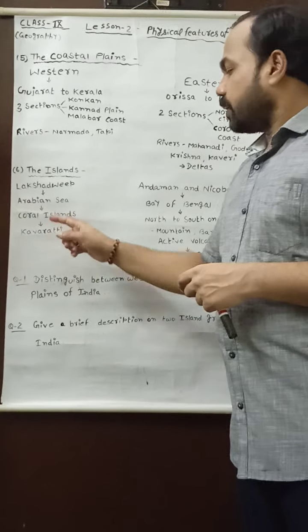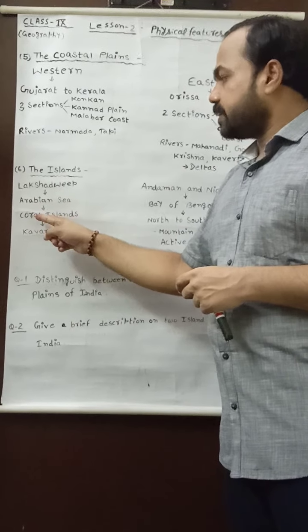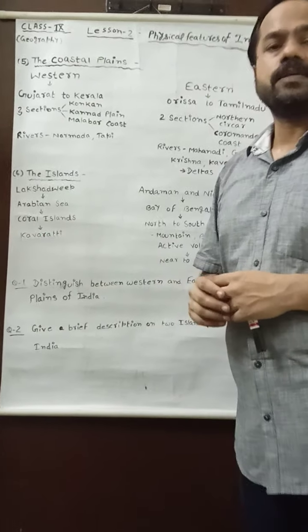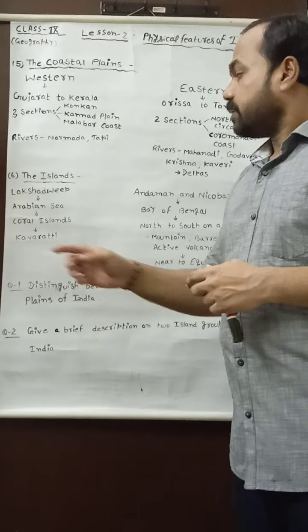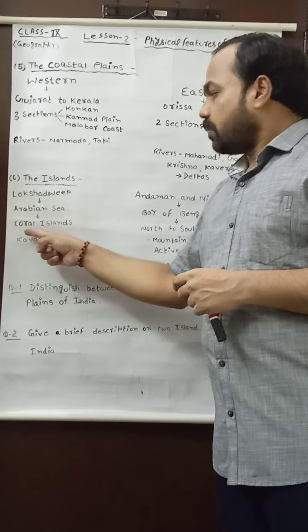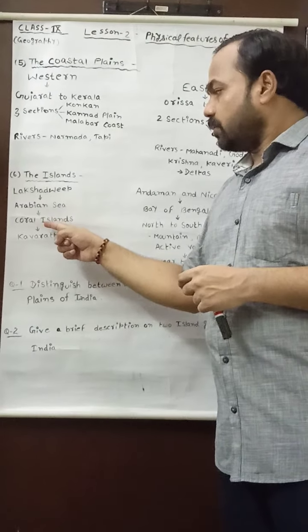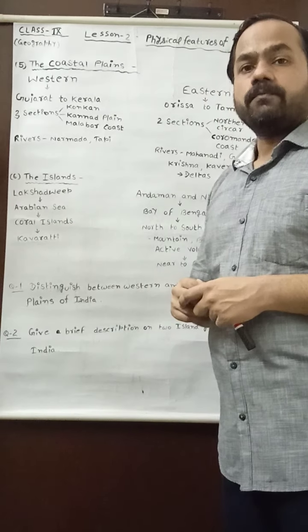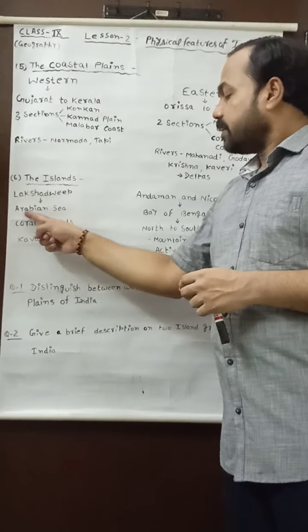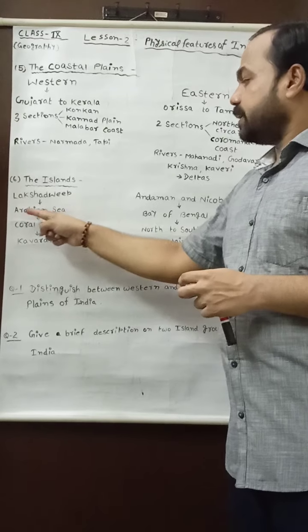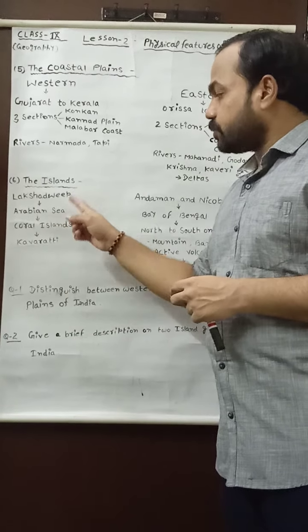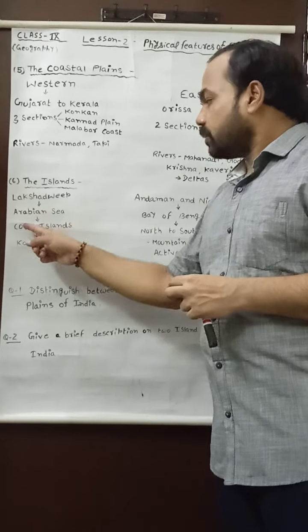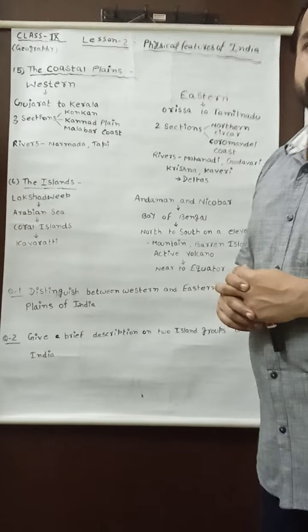This coral, which is a microorganism, secretes calcium carbonate as a skeleton, and due to the secretion of the coral, we find the formation of islands known as coral islands. Lakshadweep is basically formed by coral islands.